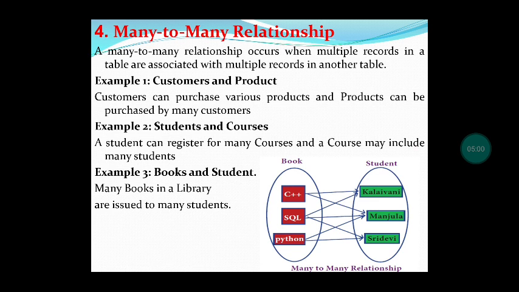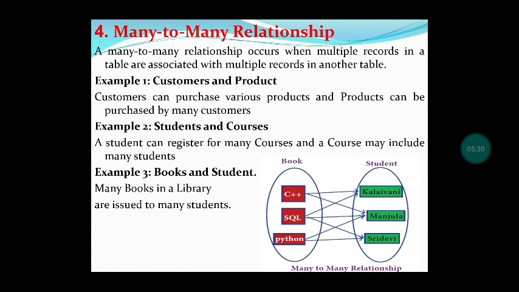Multiple records can be associated with multiple records in another table. That is called a many-to-many relationship. Here three examples have been given for this relationship. The first example is customers and products. A customer can purchase various products, and a particular product can be purchased by many customers. For example, in a supermarket, soap can be purchased by not only one particular customer, many customers can buy it.